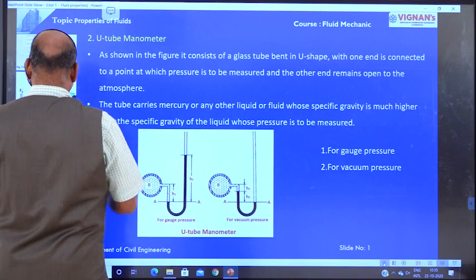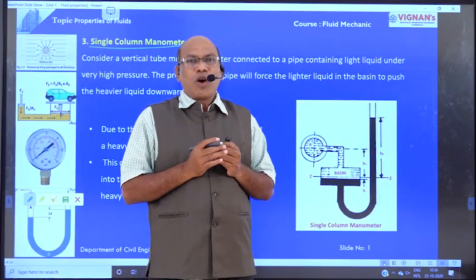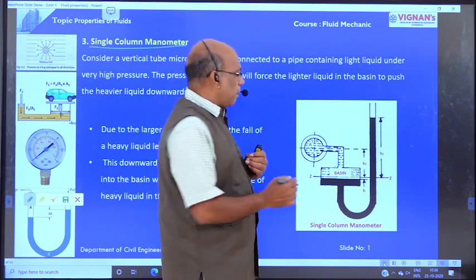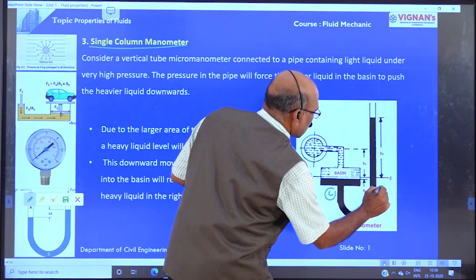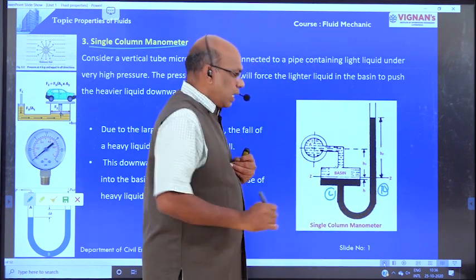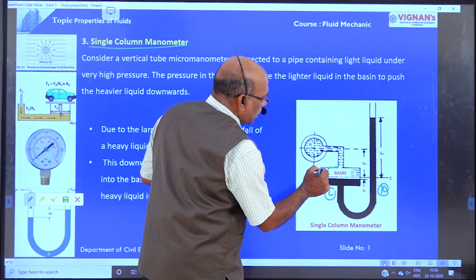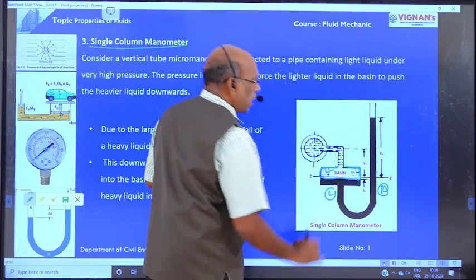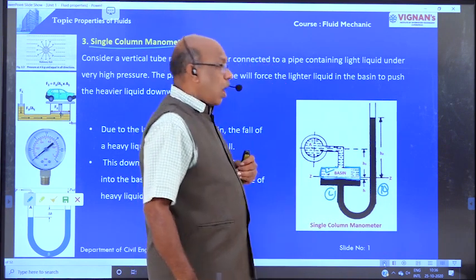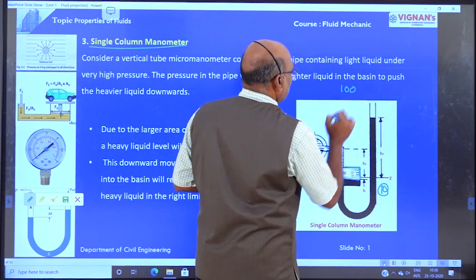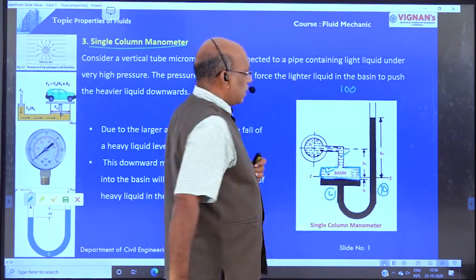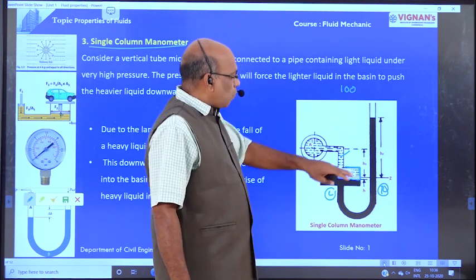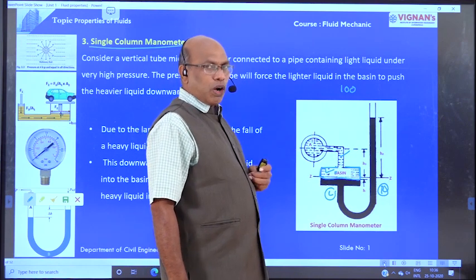Now, the single column manometer is the modified form of the U-tube manometer. In the case of the single column manometer, this is the left limb, this is the right limb. In the left limb, we are going to provide a large reservoir like this. This is the large reservoir. The cross-sectional area of the large reservoir is 100 times the cross-sectional area of the pipe. That is the only change as compared with the U-tube manometer.